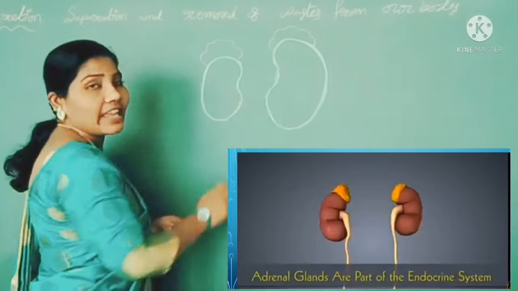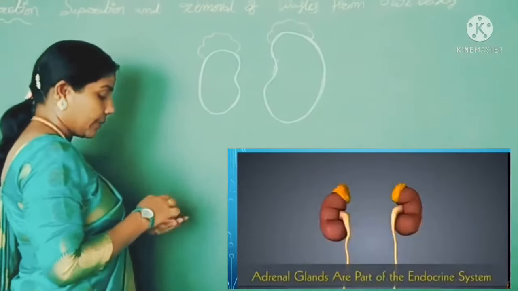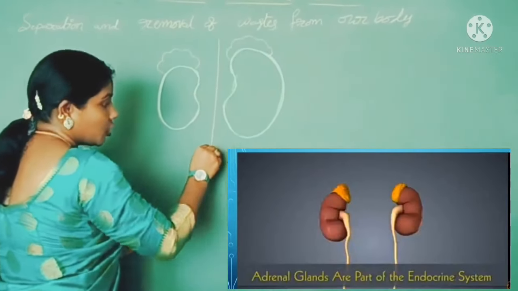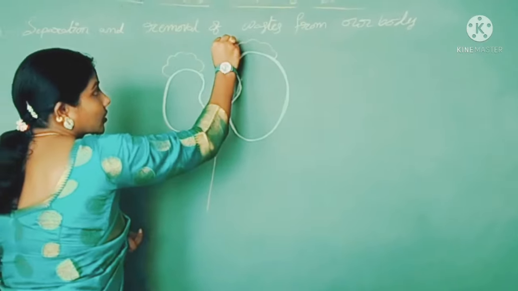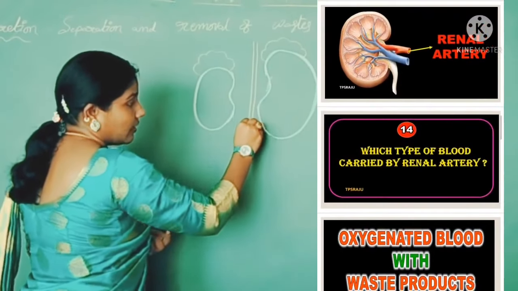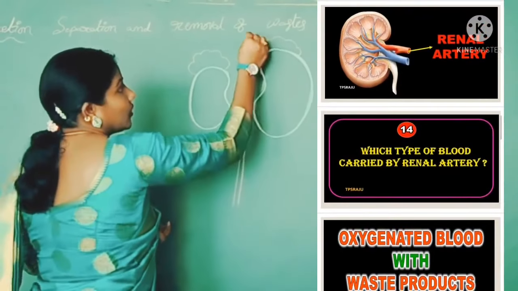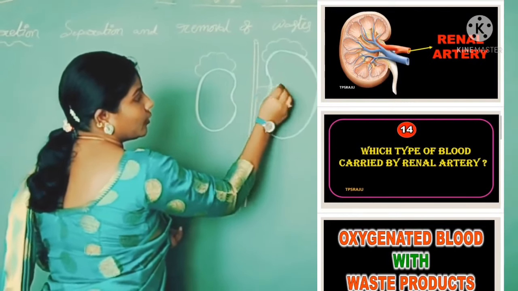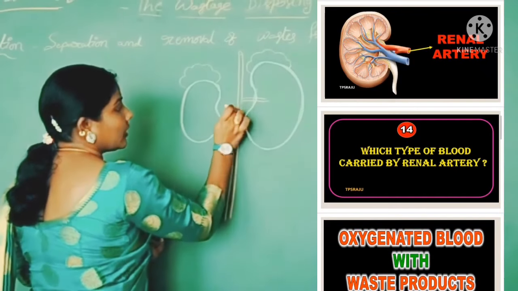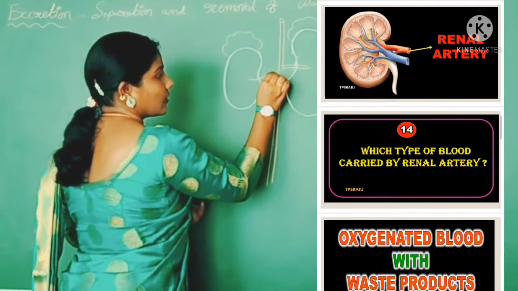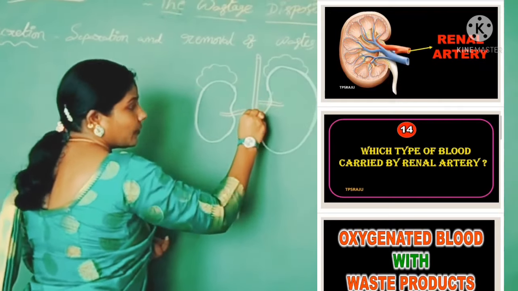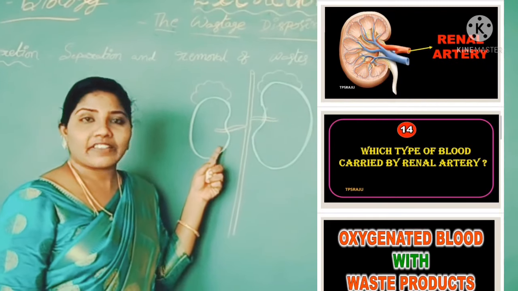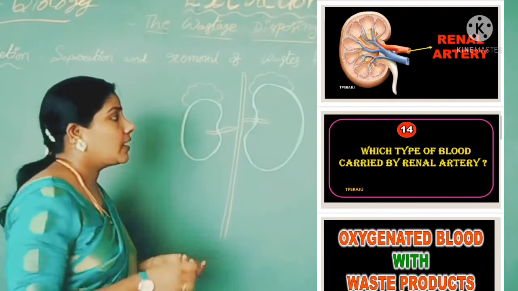It is called the adrenal gland. Here we can see a tube-like structure. It is the renal artery. The renal artery opens into both kidneys like this. It carries oxygenated blood with nitrogenous waste.